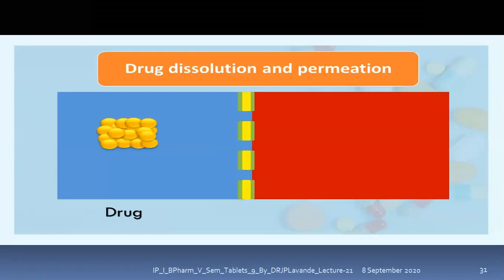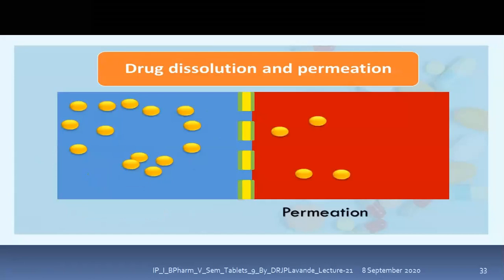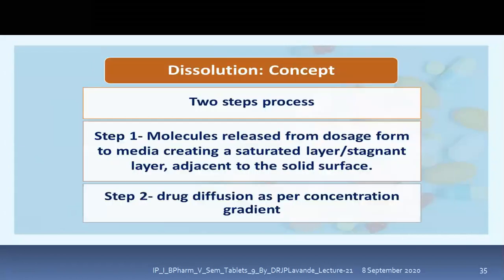You can see what will happen during the process of dissolution. Let us say, for example, this is the drug. This is the process by which the drug goes into the solution, gets dissolved, and once it is dissolved, its permeability through the biological membrane determines the permeation rate, and then it gets absorbed into the biological system. So the concept of dissolution can be understood by a two-step process: step 1 and step 2.